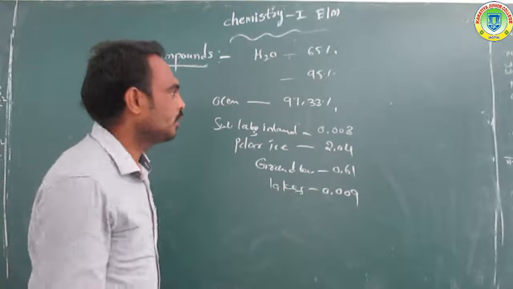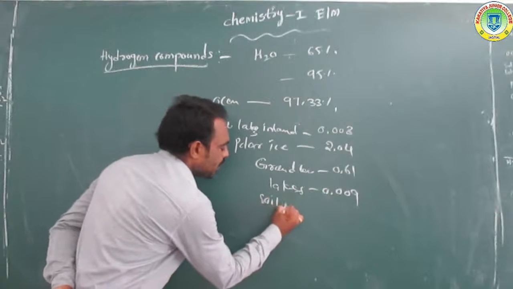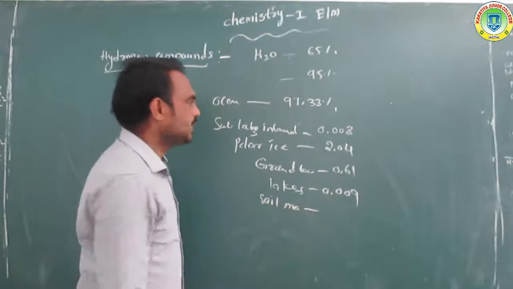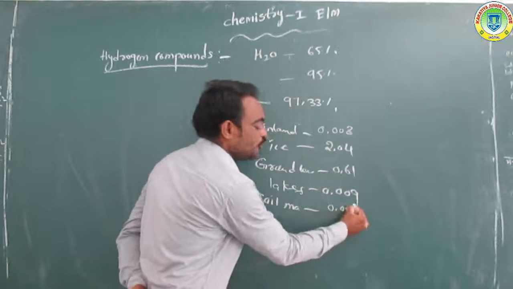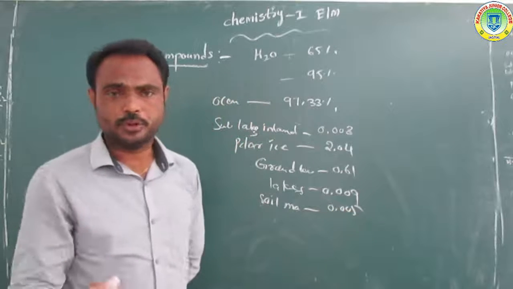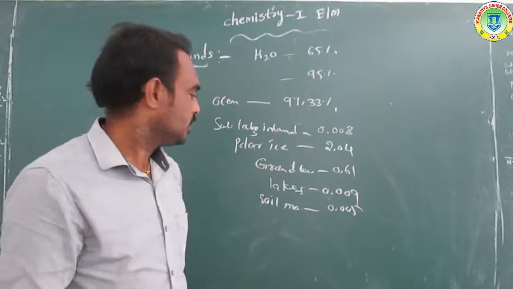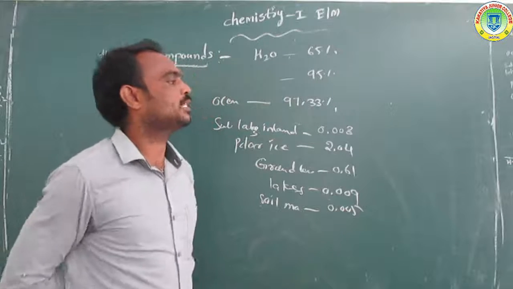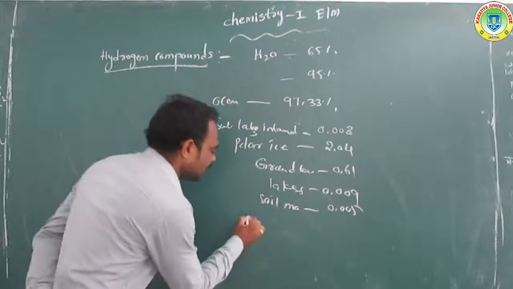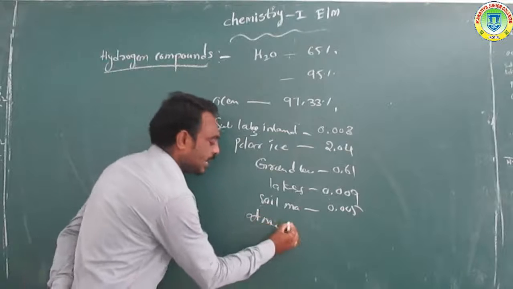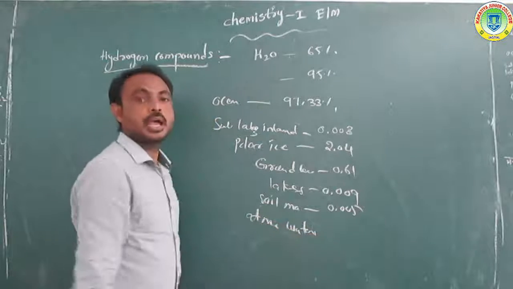And next one, soil moisture, is 0.005%. And next, atmospheric water vapor.